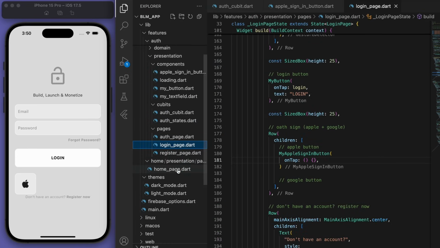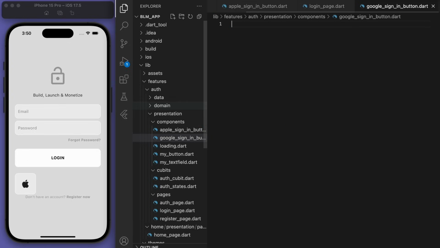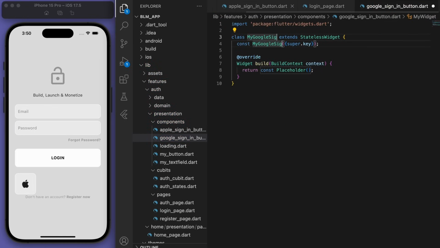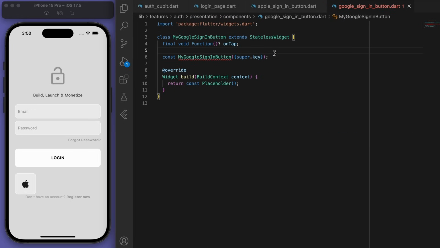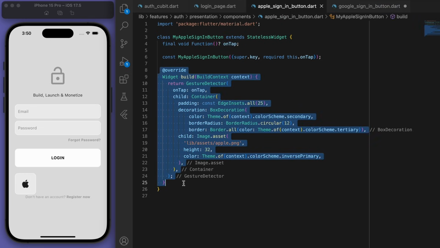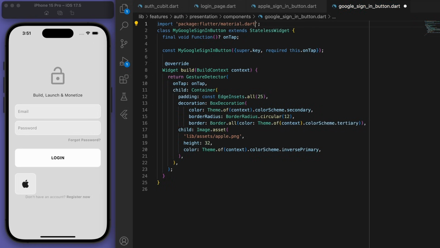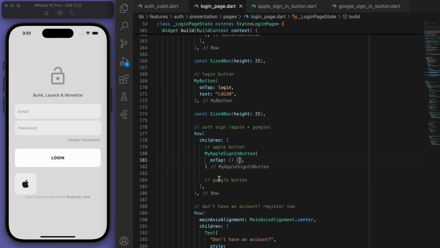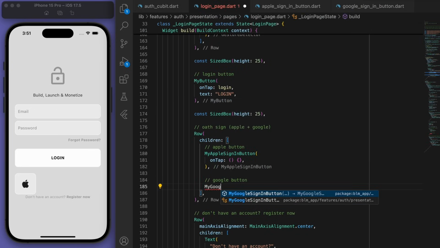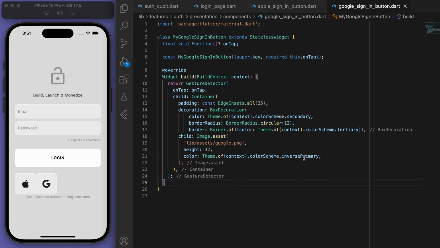Now let's make our Google sign-in button. Again, it's super similar. I'm just going to copy most of this, but change it to Google. Okay, let's see what this looks like. Cool, there it is, but it looks like the color is dark. So I'm actually going to get rid of the color for the Google one.